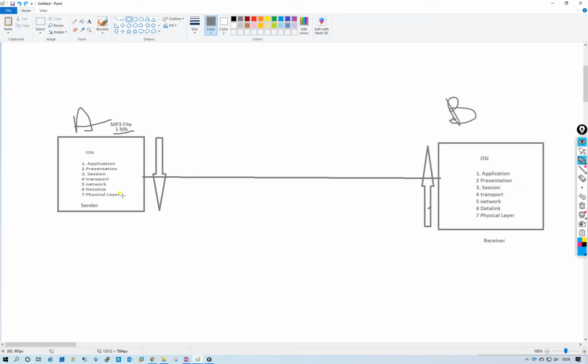After binary format, all seven layers' work from the sender side has been finished. Then it will send data using the network interface card, NIC, to the PC.